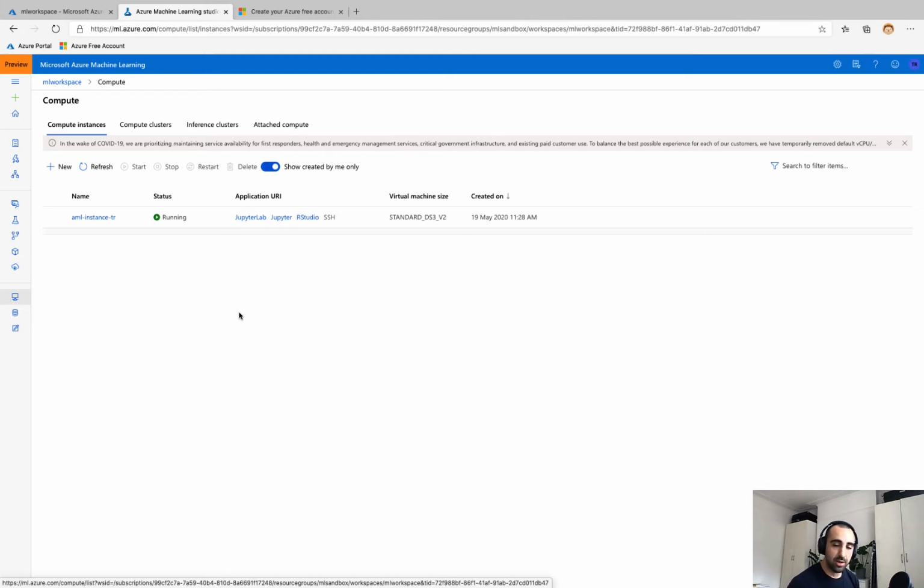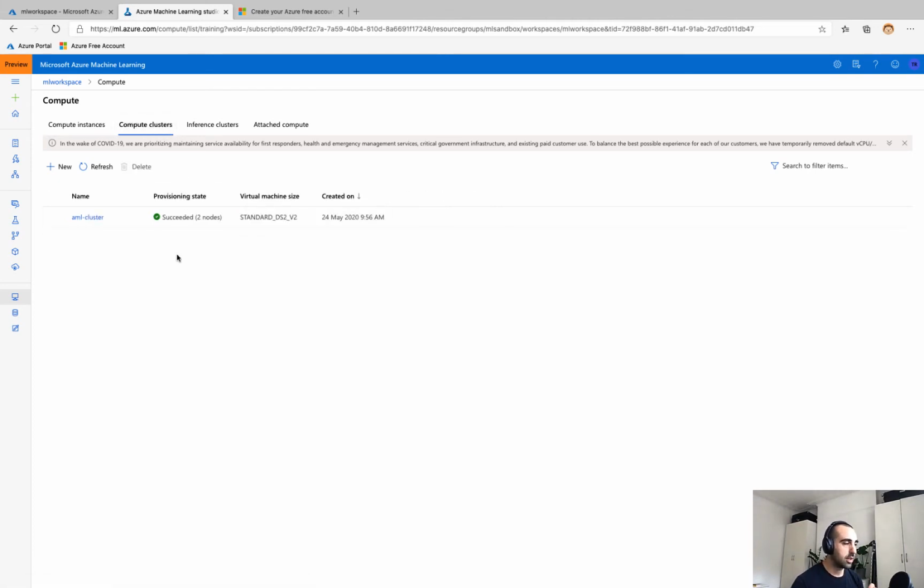So they'll have Python installed with all the libraries readily available, the ability to launch Jupyter or RStudio, for instance, from a compute instance. And these are typically used when we've got a notebook and we want to attach that notebook to a compute resource in order to execute the code within the cells. Compute clusters are used when we need to train a model. So if we've got a pipeline or experiment and we want to run some code within that experiment, we're going to need something more beefier than a compute instance, and that's where the compute clusters come in.